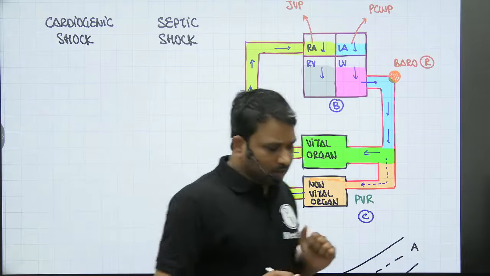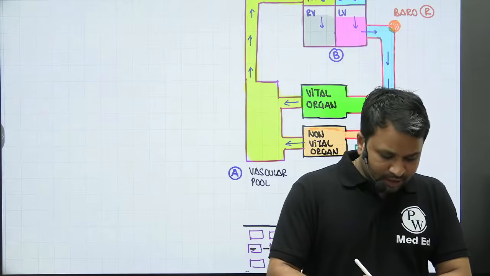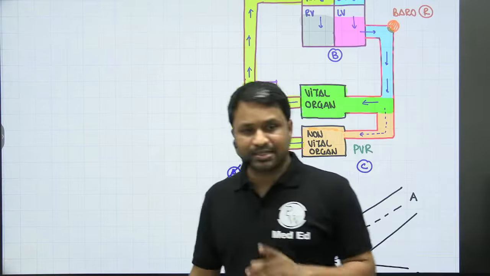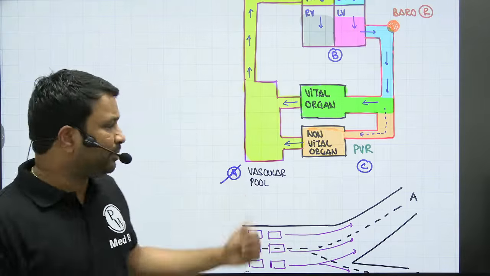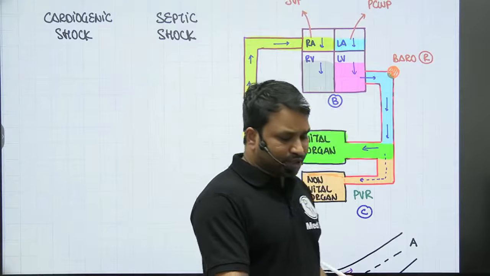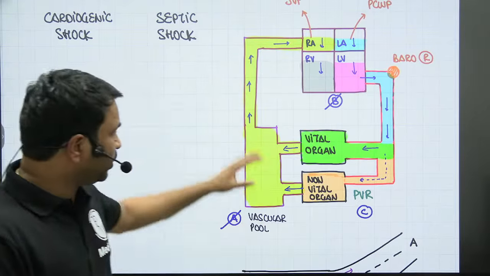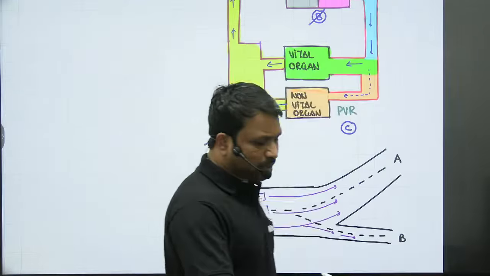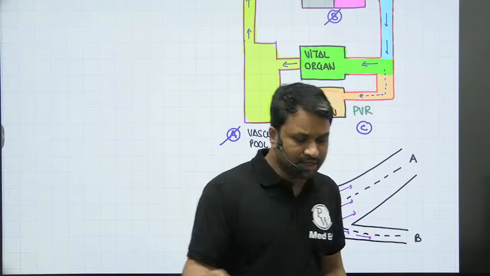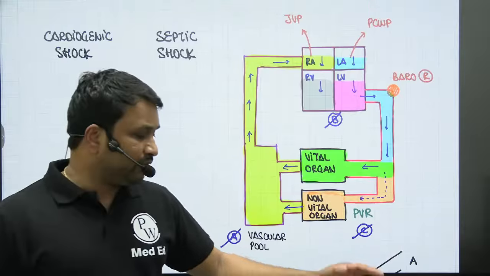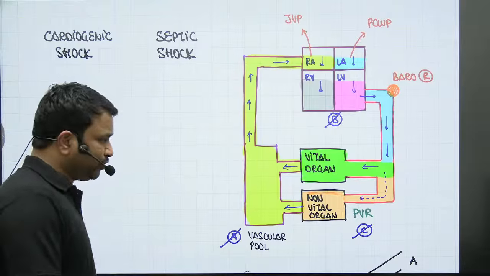Now, whenever there is damage in your vascular pool, that is in compartment A, this is what we call hypovolemic shock. Whenever there is restriction or damage in the heart and the blood is not able to pour in or circulate, we call it cardiogenic shock. And whenever there's a problem with peripheral vascular resistance, that is damage in compartment C, it will be called distributive or septic shock.